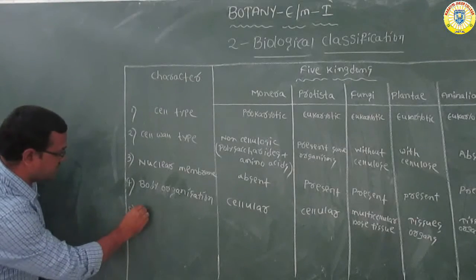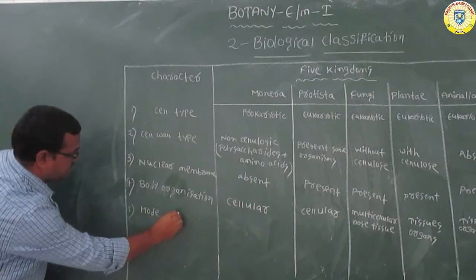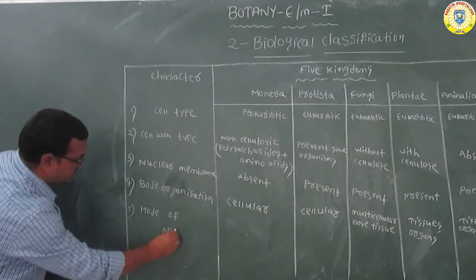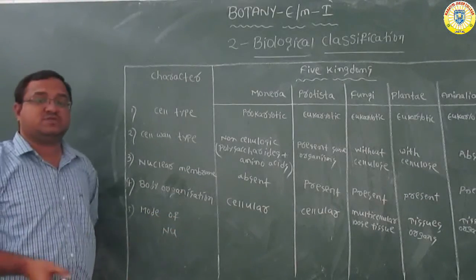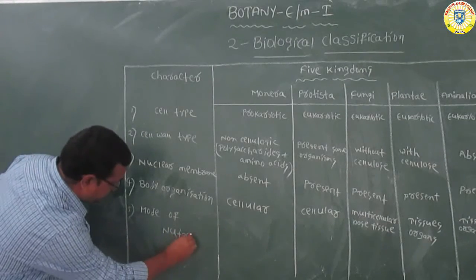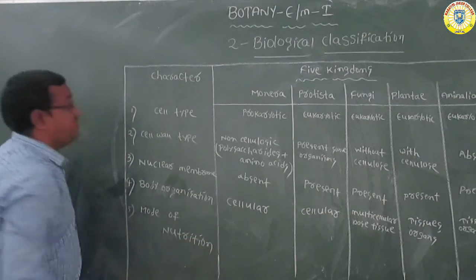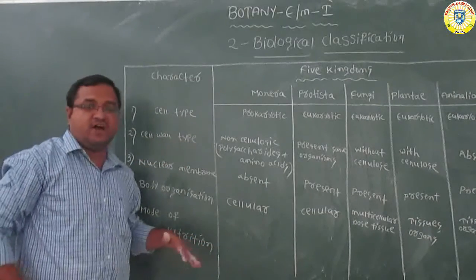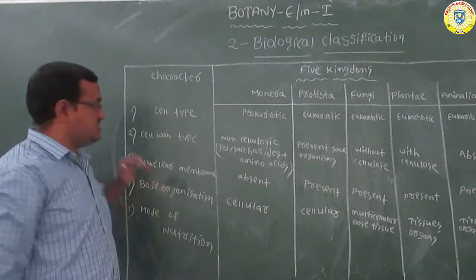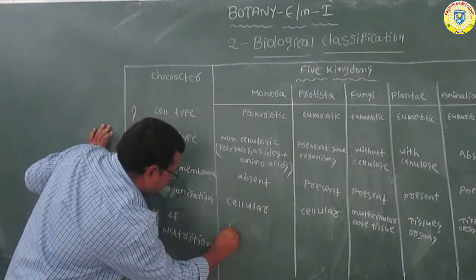Okay, now coming to the last character, that is mode of nutrition. How are they getting nutritious food? In Monera, some are autotrophic.